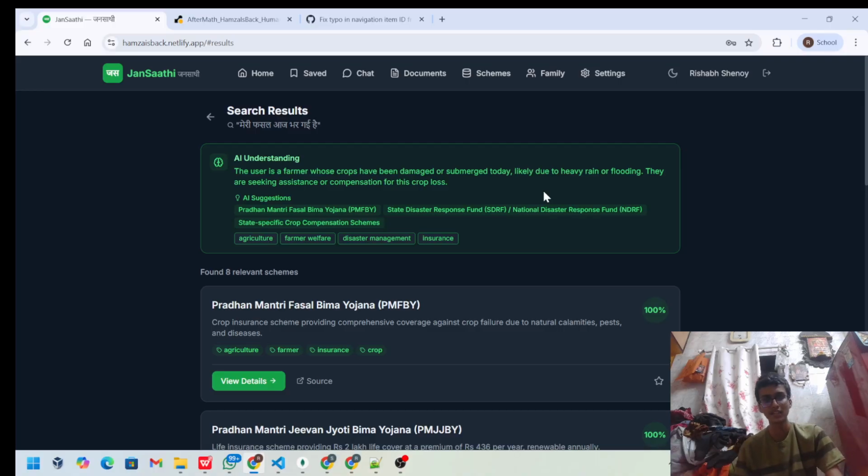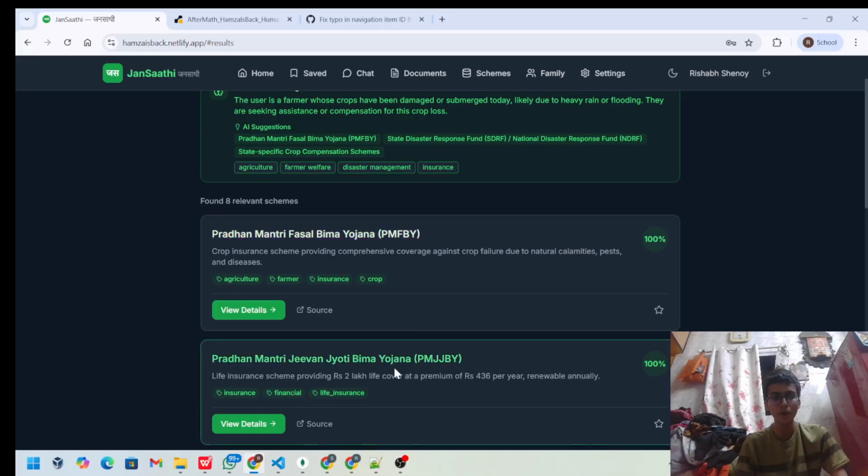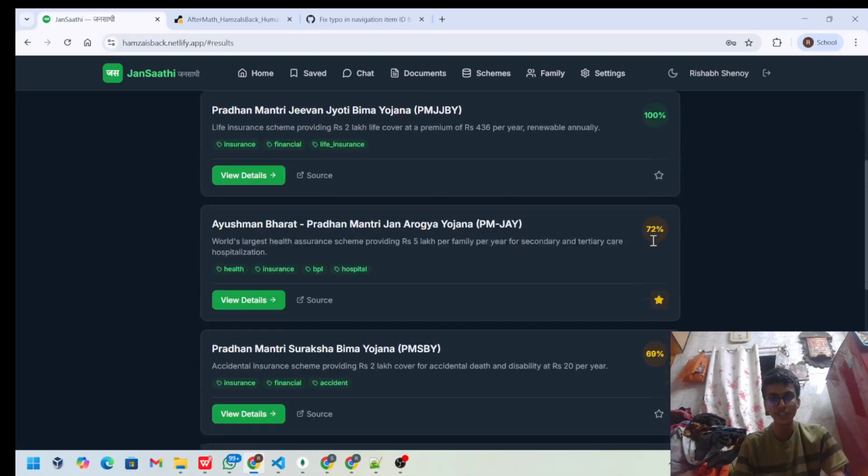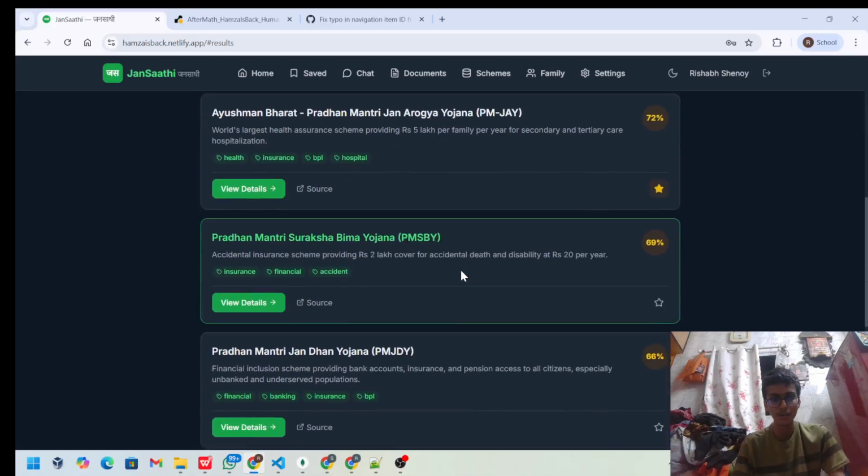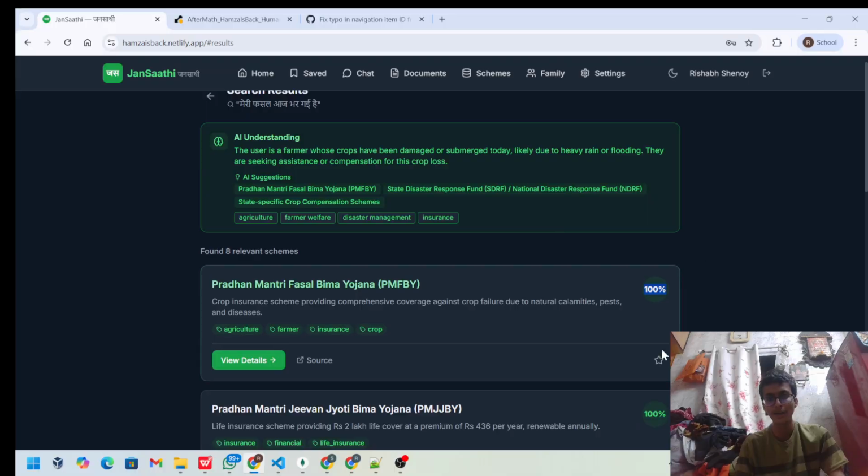I will just show you my chat history with it, and as you can see, the AI has understood that my crops have been damaged. So that is what I have also said. And due to heavy flooding, it is assuming something, and then it is giving me all the possible schemes along with the accuracy score, with what confidence it is saying so. There are all the possible confidence scores, and this is not random. This confidence score has been assessed by multiple parameters like your location.